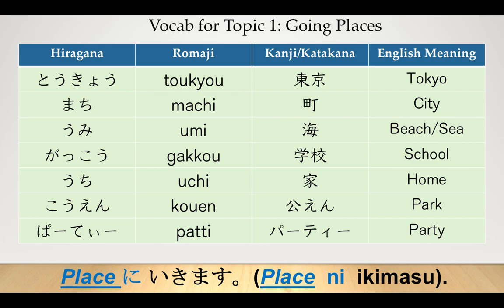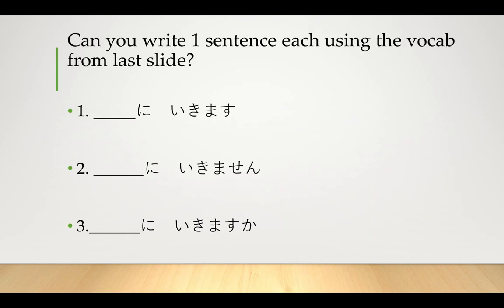For example, 学校に行きます. Now, can you write one sentence each using the vocab from last slide? For number 1, place に行きます. For number 2, place に行きません. And for number 3, place に行きますか? Have a go writing those 3 sentences in your workbook.